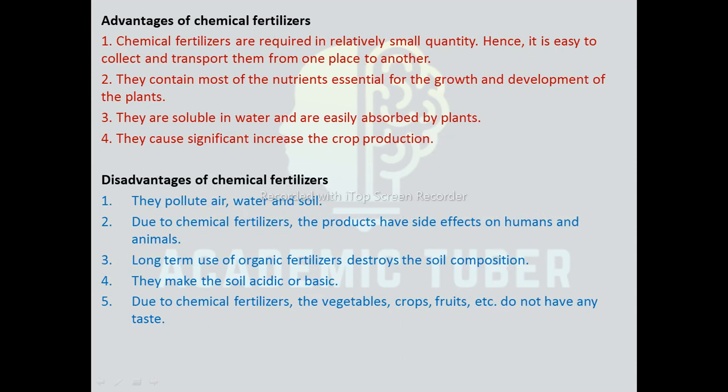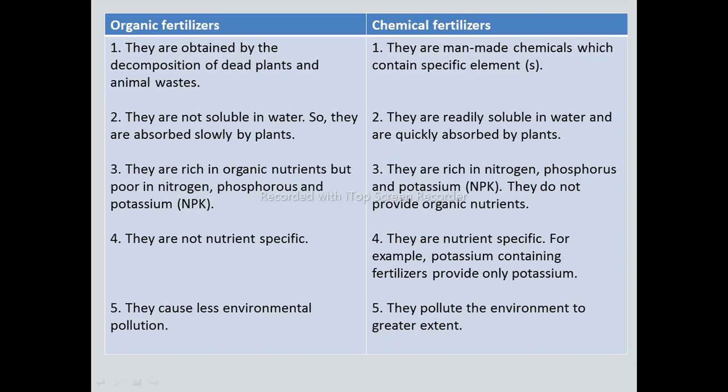Disadvantages of chemical fertilizers. They pollute air, water and soil. Due to chemical fertilizers, the products have side effects on humans and animals. Long-term use of chemical fertilizer destroys the soil composition. They make the soil acidic or basic. Due to chemical fertilizers, the vegetables, crops, fruits, etc. do not have any taste.